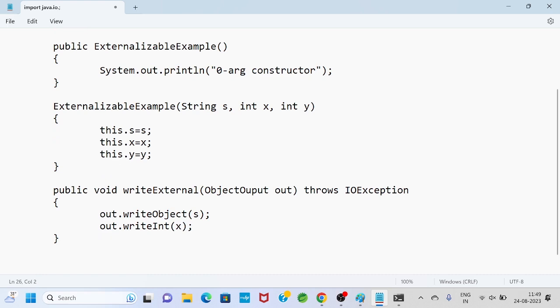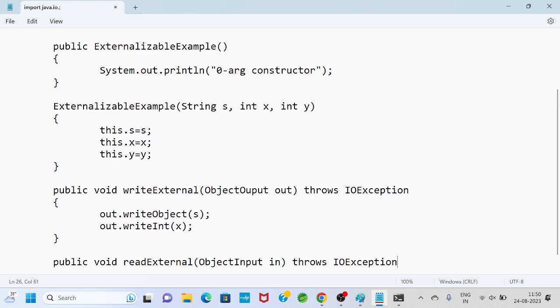Similarly, I will define the next method, public void readExternal. Two methods I am defining. In the same way, here ObjectOutput out, and here ObjectInput in, whatever object name I can write. It throws IOException.